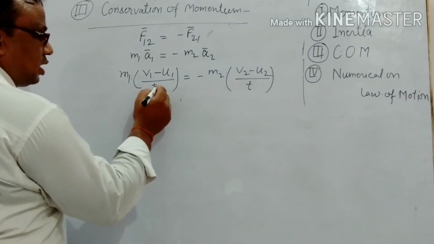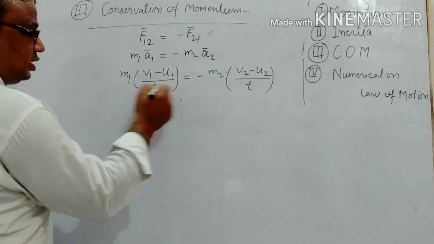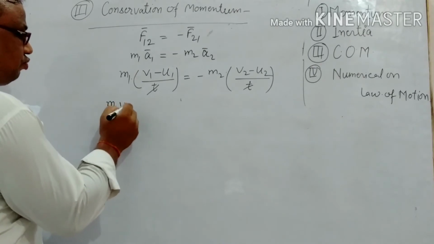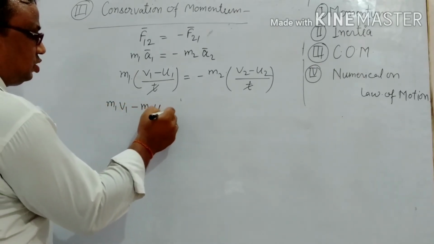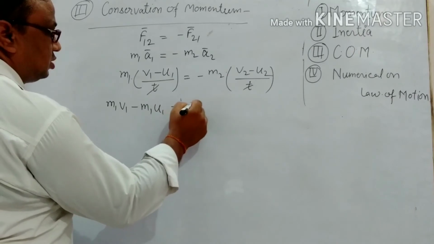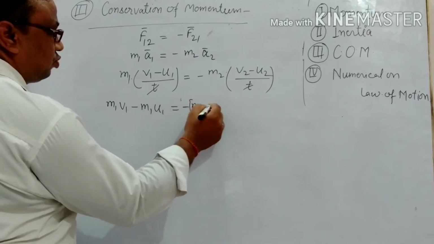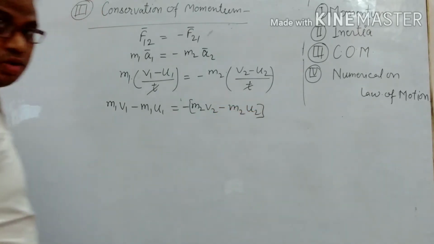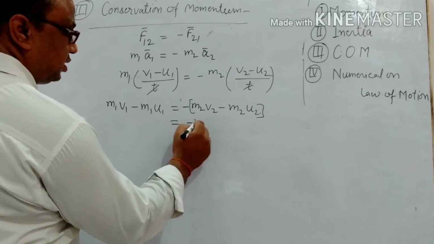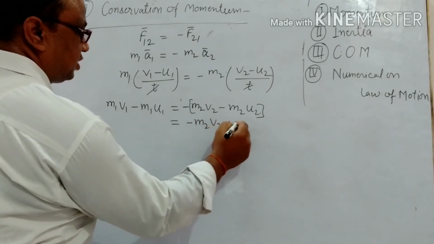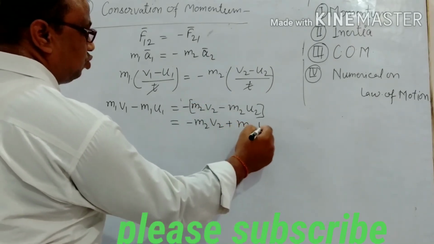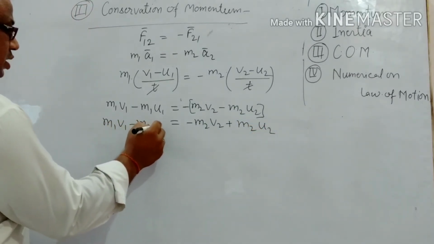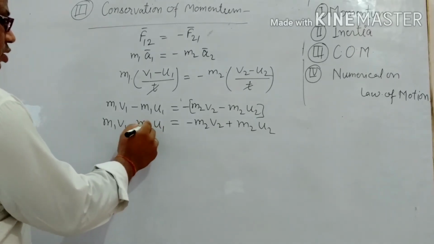After solving this, t and t are cancelled, so m1 v1 minus m1 u1 is equal to minus m2 v2 plus m2 u2.